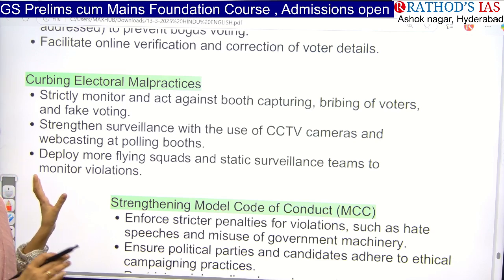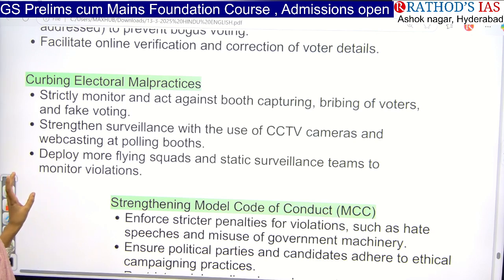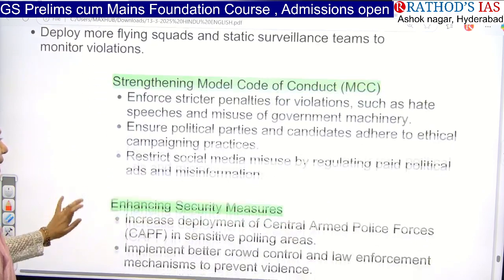And we have to use CCTV cameras in the polling booths so that we have proper surveillance. And even webcasting, that means on the local channel they have to show what is happening in that region, that is live casting of the election process. And we have to strengthen the model code of conduct also.